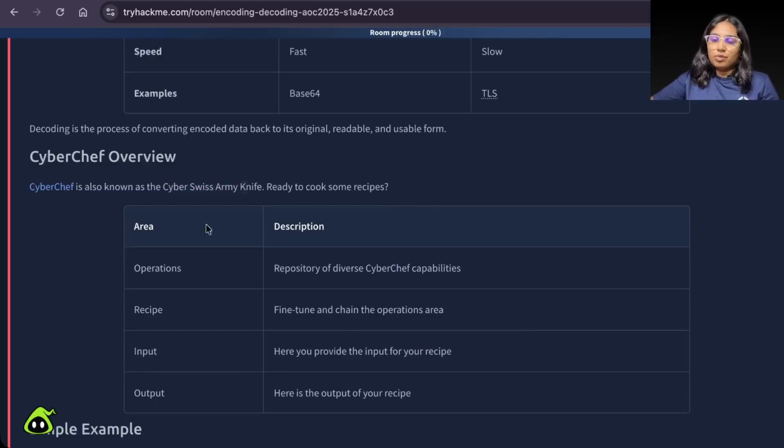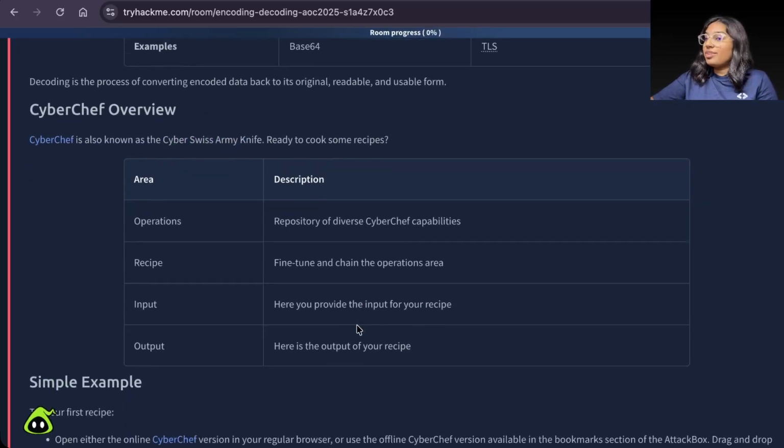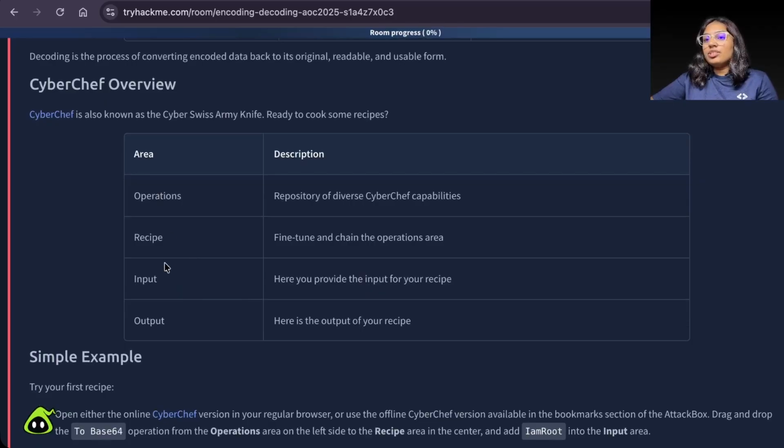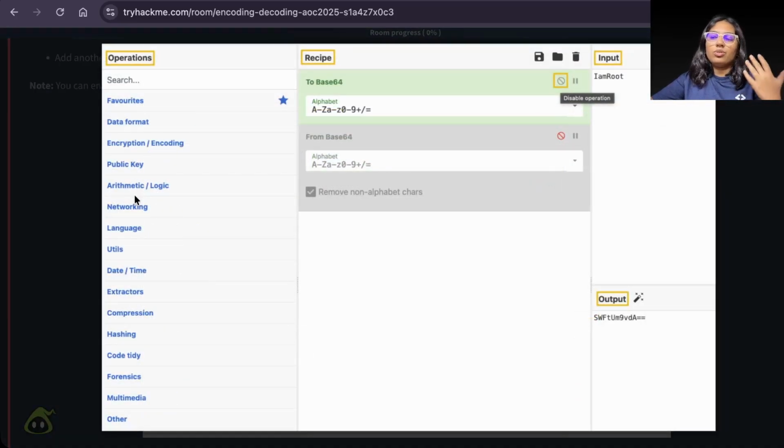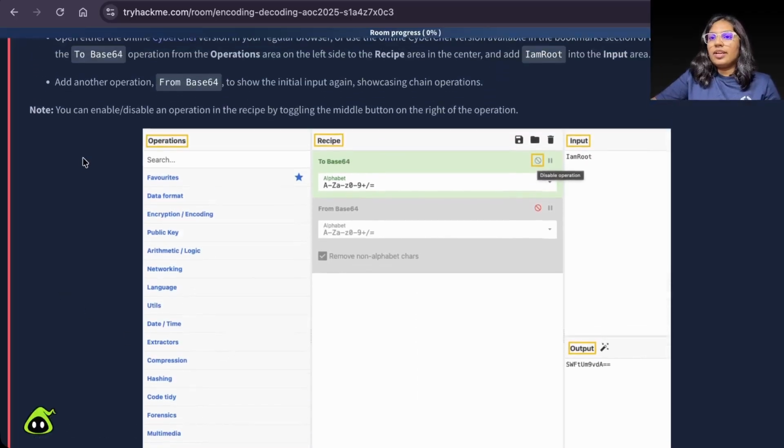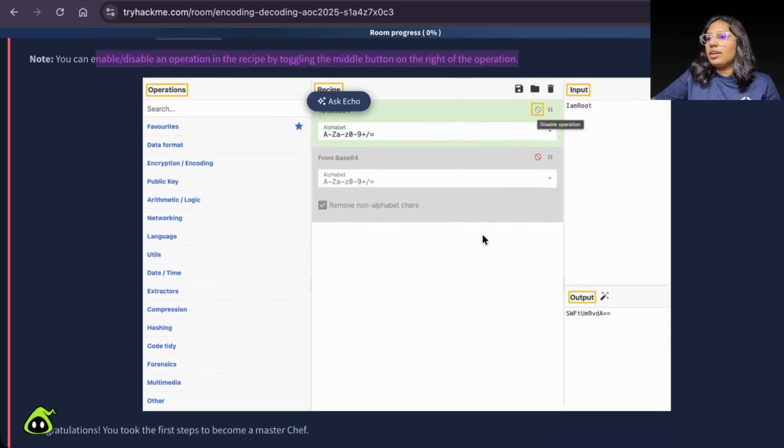Now, CyberChef overview. It is also known as the Cyber Swiss Army Knife. Ready to cook some recipes? It has operations, recipe, input, and output. Operations: what do you want to do? Recipe: in which order you want to carry out different operations. What is your input, and what is your output, generated based on the recipe and operations. You can enable or disable an operation in the recipe by toggling the middle button on the right of the operation.